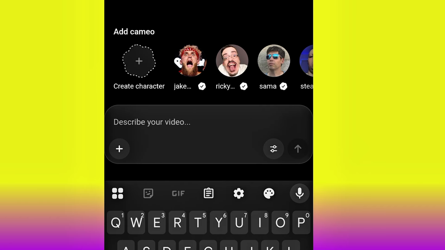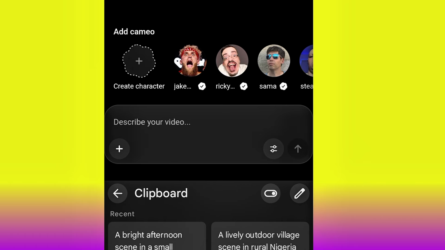You may ask, how do I get the prompt that I want to use to generate this video? You don't need to panic. After we generate our video, just to see very fast, I'm going to take you to where you'll be able to learn how to generate the prompt, because every quality AI video you see out there comes from the prompt. You need to know how to structure the prompt. If you know how to write a well-structured prompt, you'll be able to create any type of realistic AI video. So go ahead and paste my prompt.